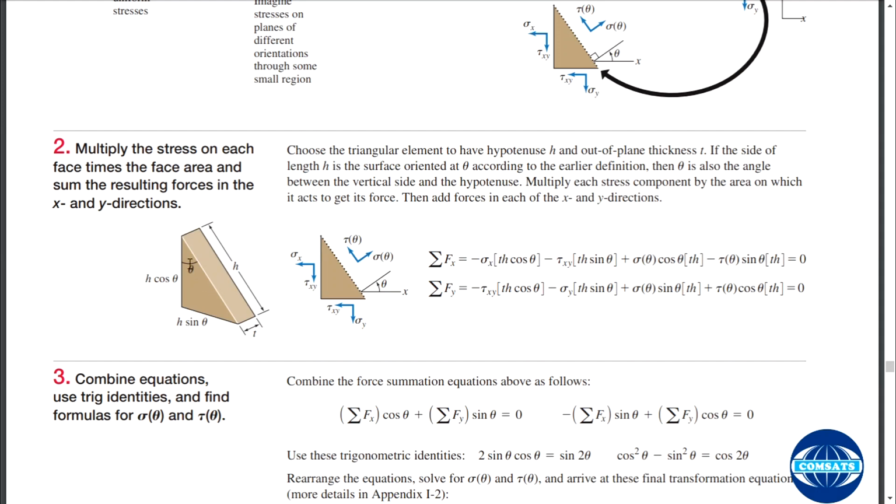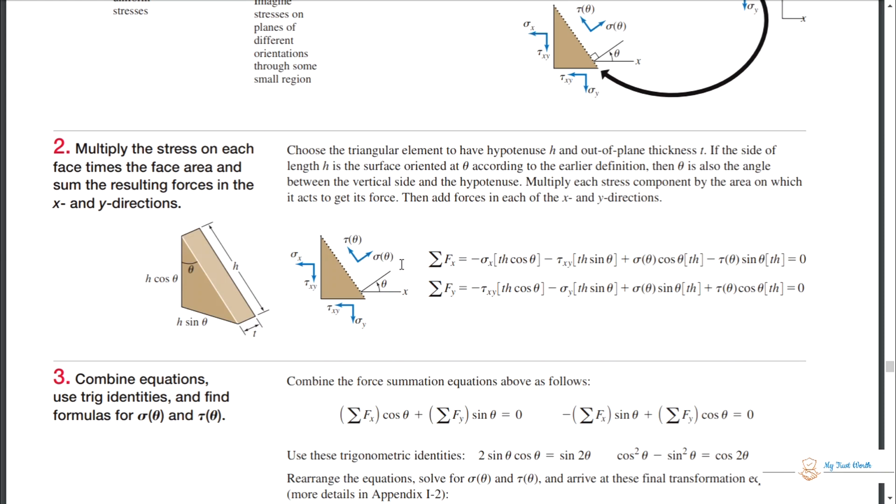Okay, how are you going to do it? First you have to calculate the area. This is h, the resultant of these two components. So how are you going to decompose this into its components? h cos theta is the base, and h sin theta. Now multiply by t, the thickness, so that will be the area. This will be breadth and this is length, so breadth times length gives the area.